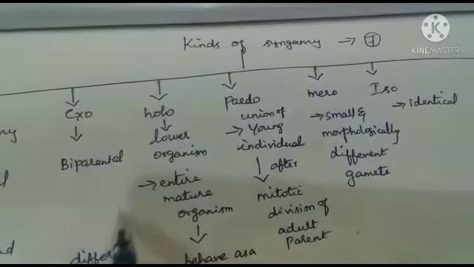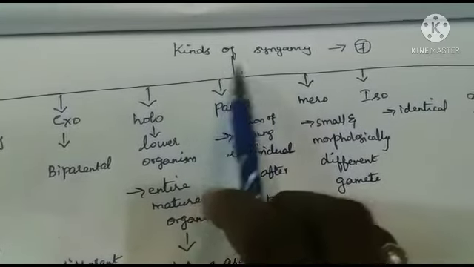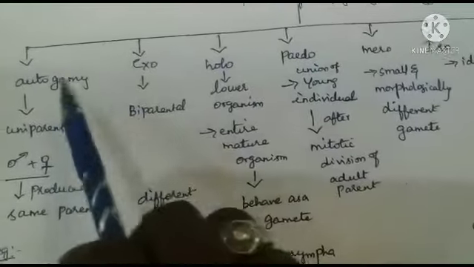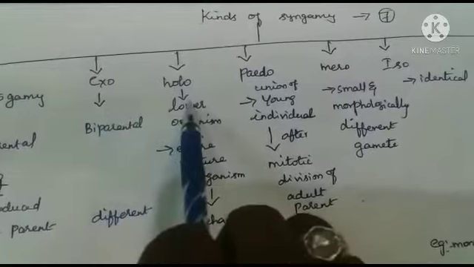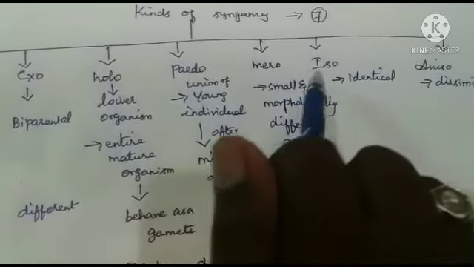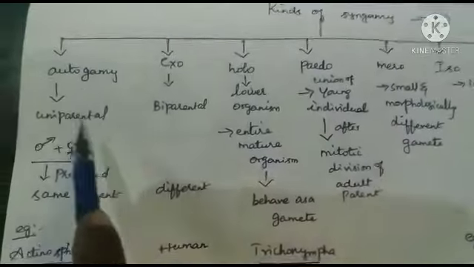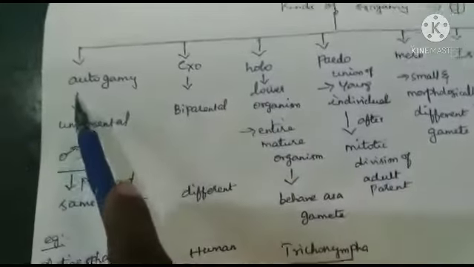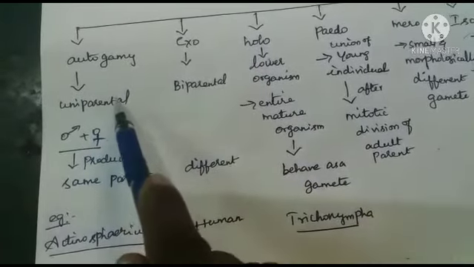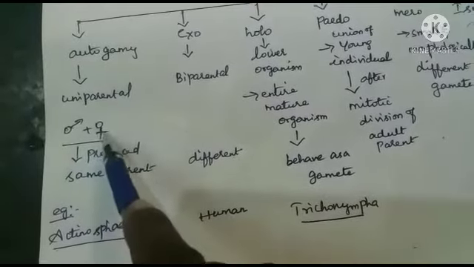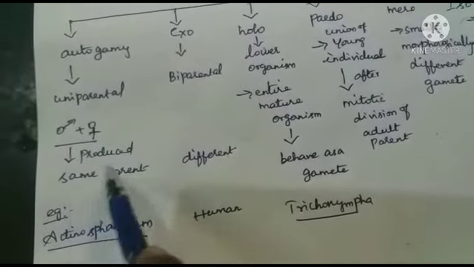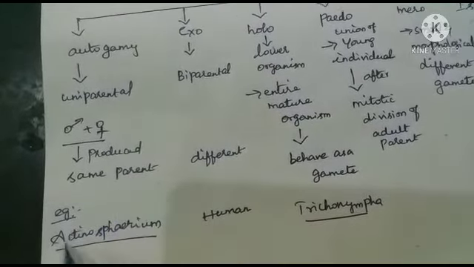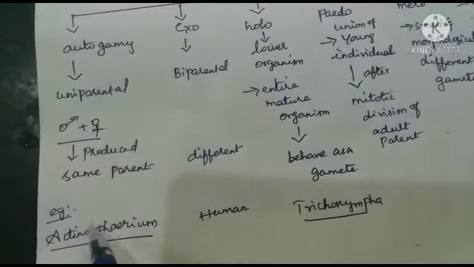Next we are going to learn about kinds of syngamy or types of fertilization. Usually fertilization is divided into seven types. What are they? Autogamy, exogamy, hologamy, pedogamy, merogamy, isogamy and anisogamy. First one is autogamy. Auto refers to same, gamy refers to marriage or fusion. Autogamy exhibits uniparental fertilization because the male and female gametes are produced by the same parent, then they are fused to produce the diploid zygote. For example, Actinosporium or Paramecium.